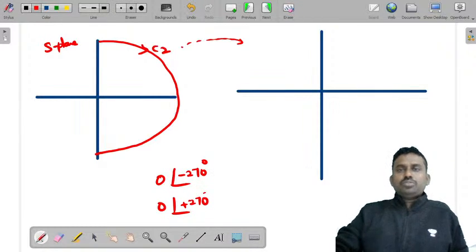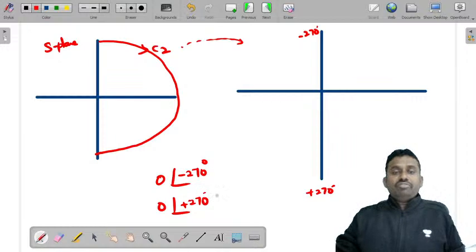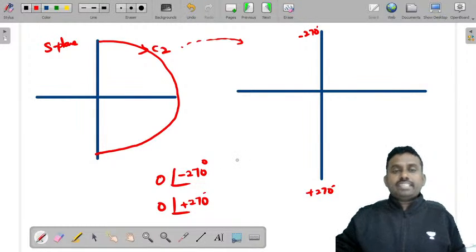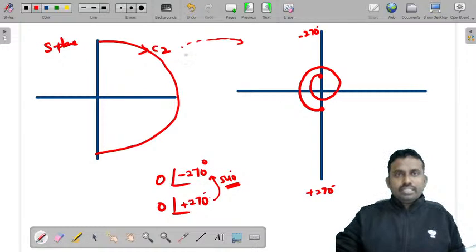So what is 0 at an angle plus 270? Can I say this is minus 270 and this is plus 270? And from here to here you need to move 540 degrees in anti-clockwise direction. So I should start at minus 270 and move in anti-clockwise direction. This is 360. This is the mapping. You get this? I have started at minus 270, moved 540 and reached plus 270. So the angle difference between these two is 540 degrees. So this is the corresponding mapping of C2.